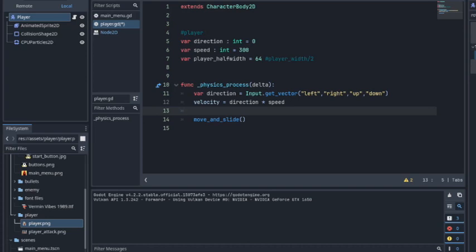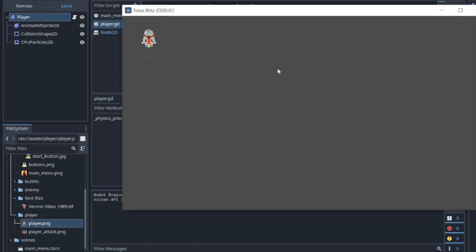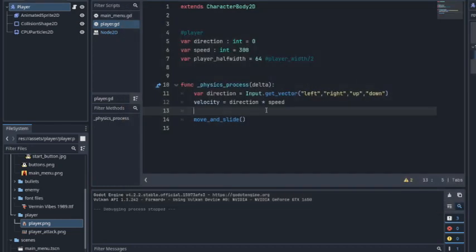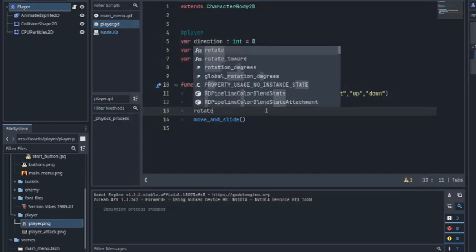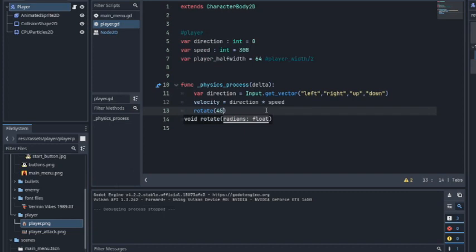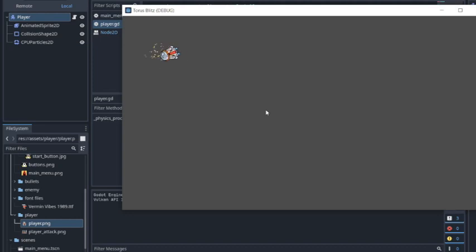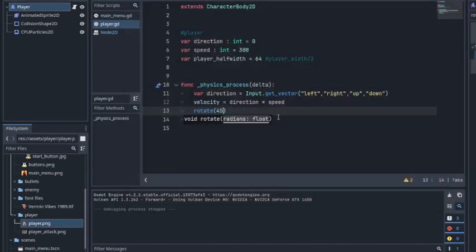Alright, so here's the basic player movement script. If I play the scene, you'll see the player moves around, which is pretty nice. But if you observe, the particles are kind of wobbling around, which is really weird. So we need to fix that. Let's first see if that rotate function works. So I'm going to rotate it 45 degrees. Play. Oh, okay, that doesn't work.